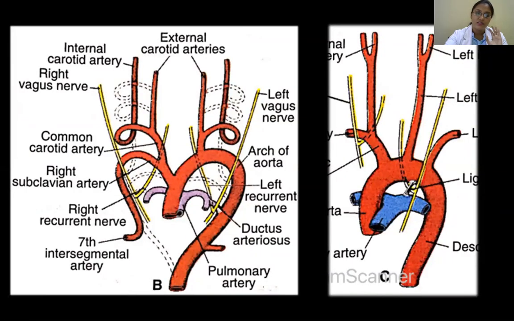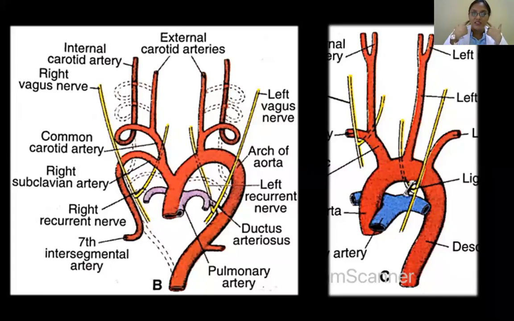Okay, now look at this. So this nerve, what should this be? This is a vagus. If you remember the base of your skull, you've got a foramen called the jugular foramen, through which the three nerves, 9, 10, 11, exit from the cranial cavity. So 9 goes here towards the stylopharyngeus, then 10 straight, 11 goes behind in the roof of your posterior triangle, and it will be supplying your sternocleidomastoid and trapezius.